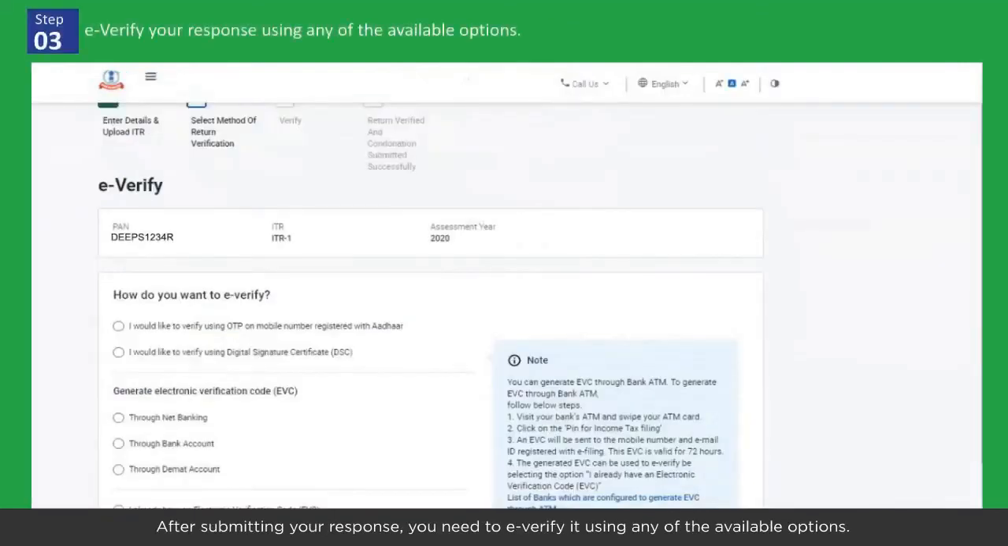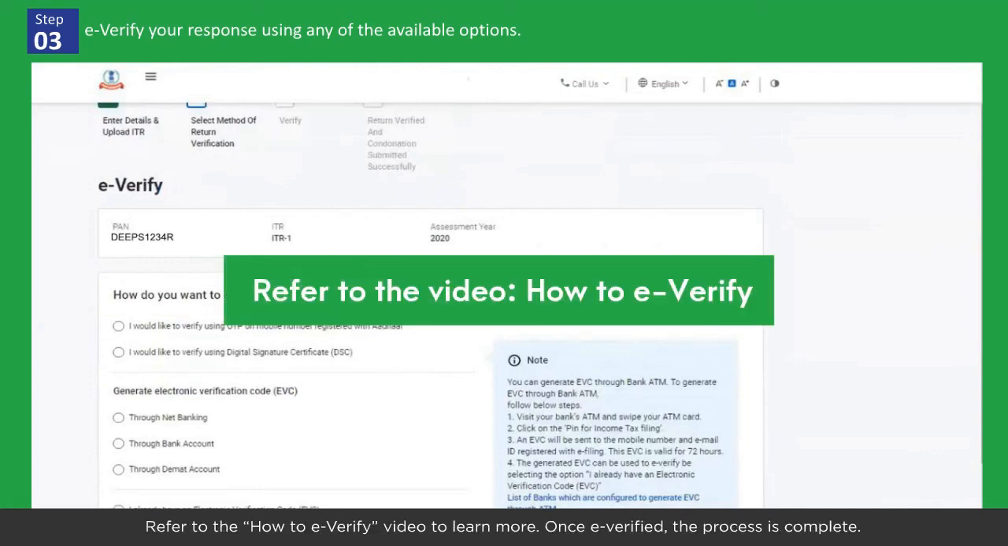After submitting your response, you need to e-verify it using any of the available options. Refer to the How to E-Verify video to learn more. Once e-verified, the process is complete.